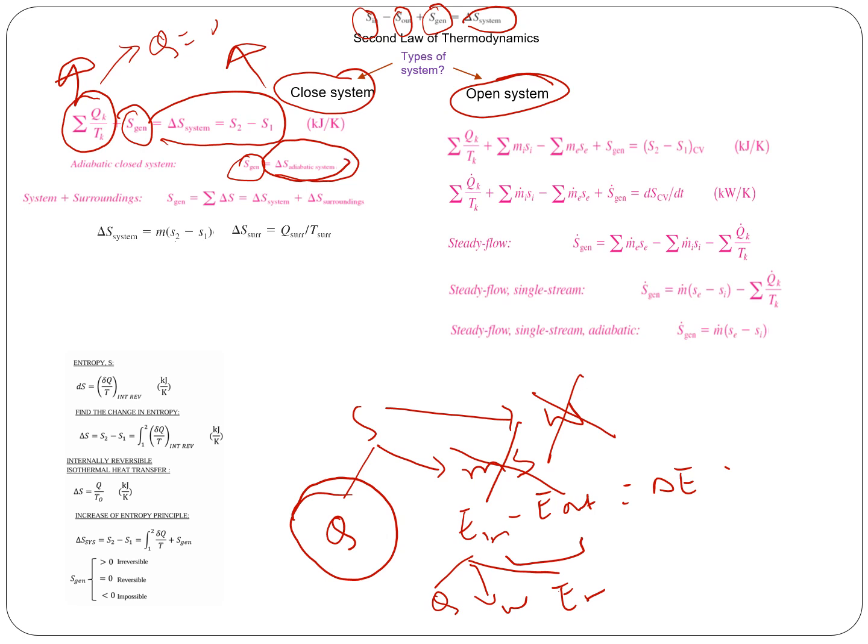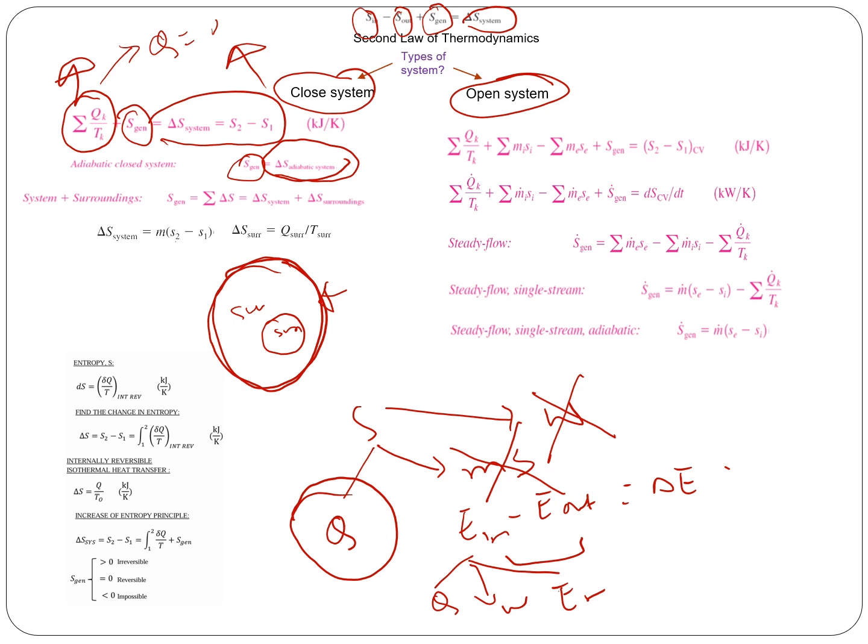Okay, so if you want to find the entropy generation of the closed system, you have this system and then you have the surrounding here. The way to find it is you consider both the system and surrounding as the whole universe, so that this should be your isolated system.